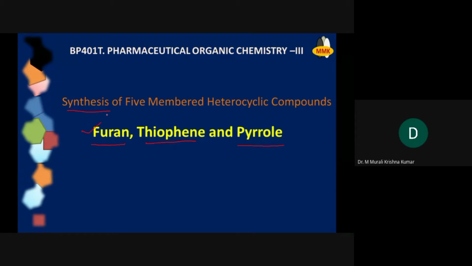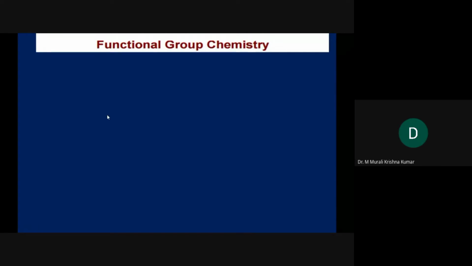Before entering into the synthesis of heterocycles, I'll give you a few tips and tricks, or a few principles, based on which we can design the synthesis of heterocyclic compounds.